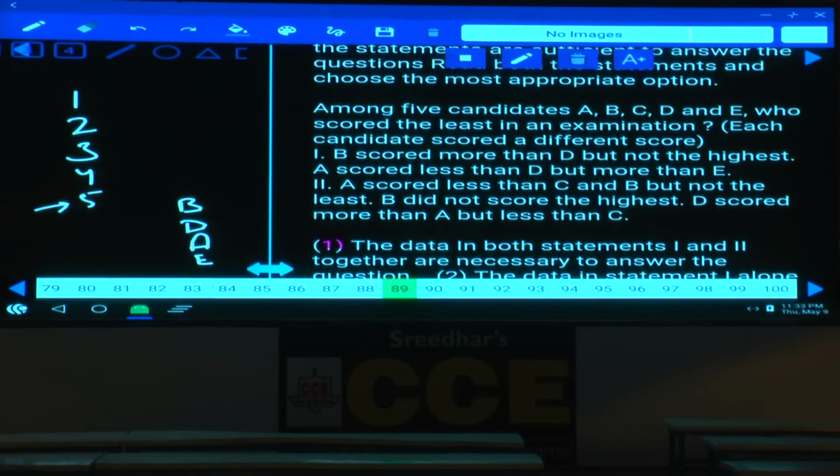As B cannot be the highest, then who is the least here? E is the least. Are you getting the answer or not? Hence, 1 alone is sufficient.